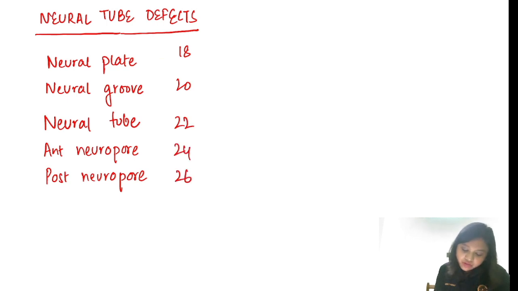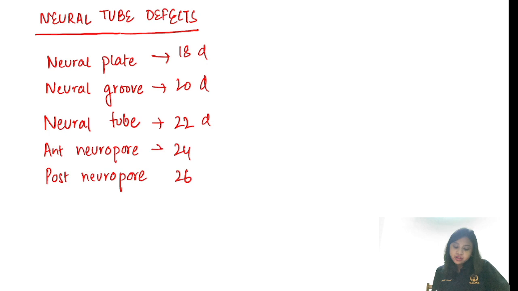Just remember, start from 18. So this is 18 days of gestation. Neural plate forms at 18 days of gestation. Then the groove forms at 20 days of gestation. Next, neural tube formation at 22 days. Anterior neuropore closes by 24 days and posterior neuropore closes by 26 days.